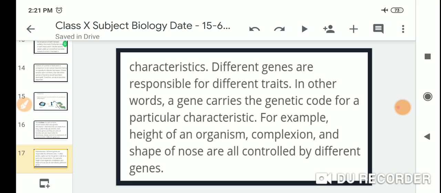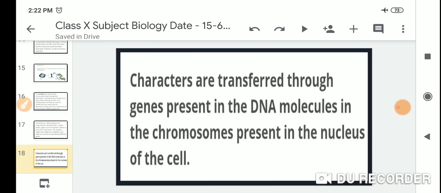In other words, a gene carries the genetic code for a particular characteristic. For example, height of an organism, complexion and the shape of the nose are all controlled by different genes. So characteristics are transferred through the genes present in the DNA molecules, in the chromosomes present in the nucleus of the cell.